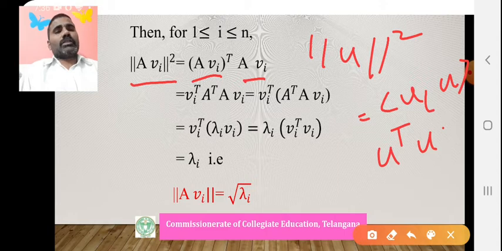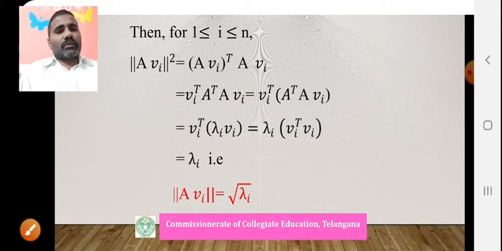That's why norm of A vi squared is (A vi) whole transpose into (A vi), according to the inner product definition. Now (A vi) whole transpose is vi transpose A transpose, so this is vi transpose into A transpose A into vi.